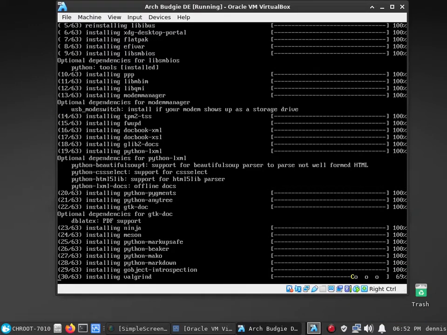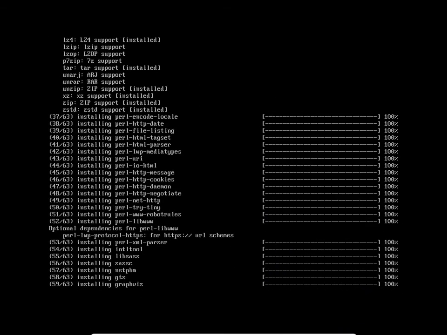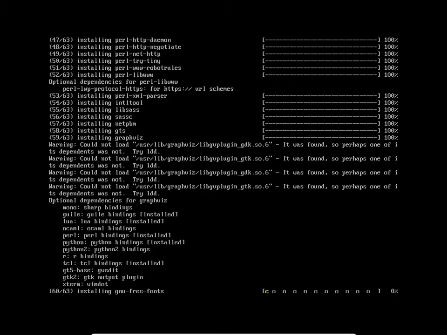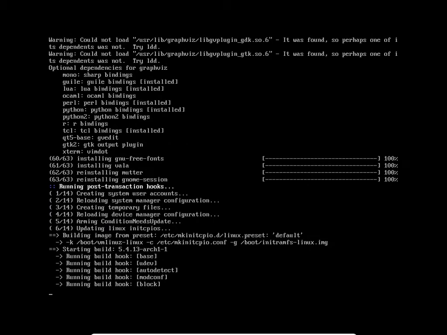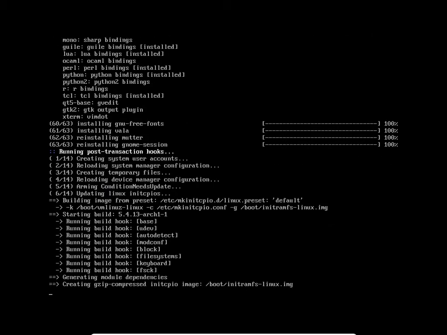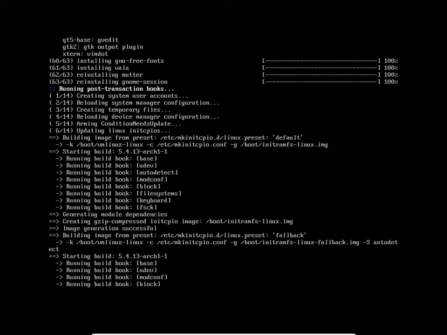Okay, so it's installing, about halfway through the installation itself. Making pretty good time. After this is through, I'm going to enable the GDM service so we can log into our desktop manager so that we can log into our Budgie Desktop.